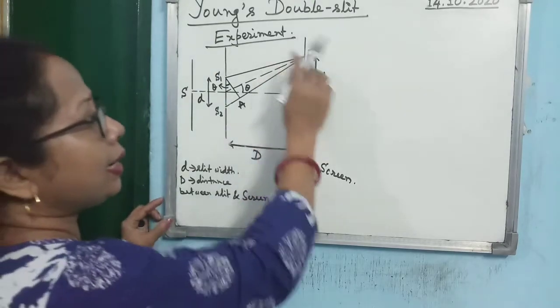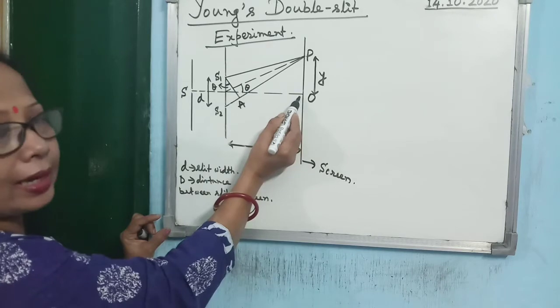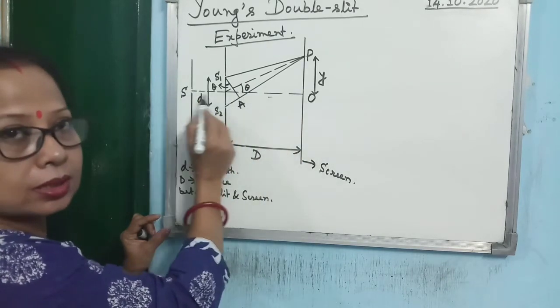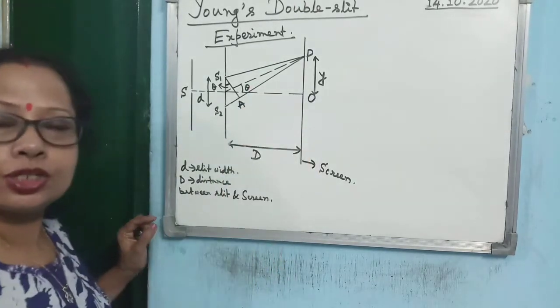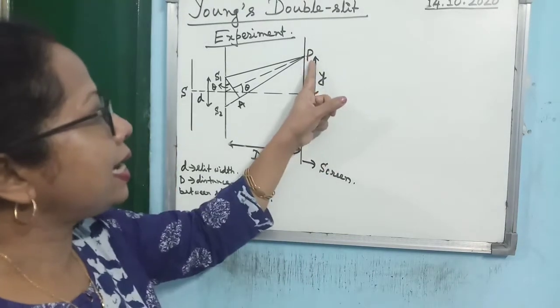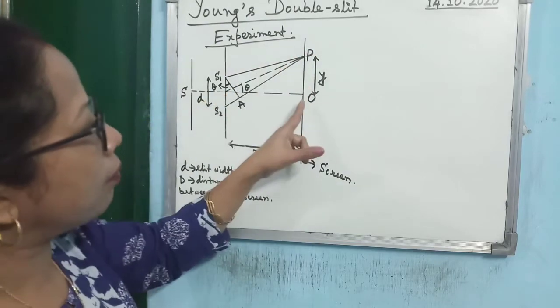If you consider the screen, O is obtained by joining S through this horizontal line. Then O is the center position of the screen. We have not taken the center position; we have taken any point P which is at a distance Y from the point O.